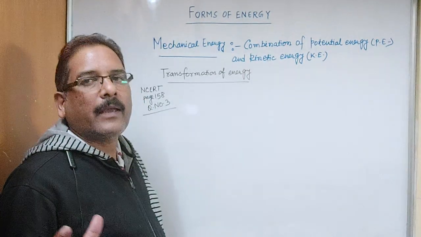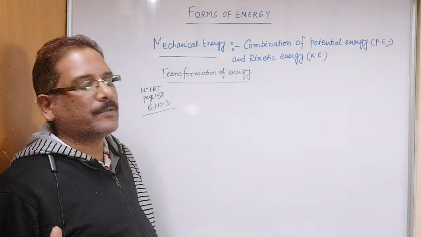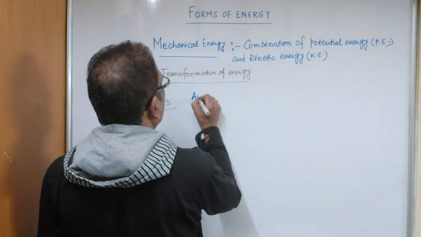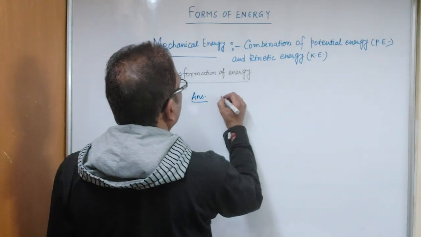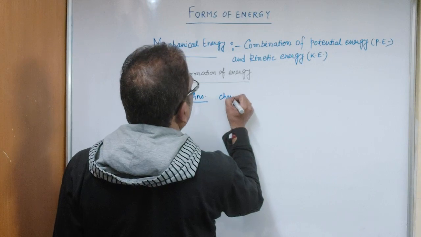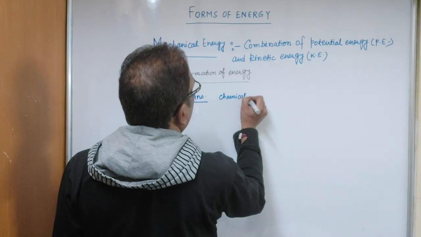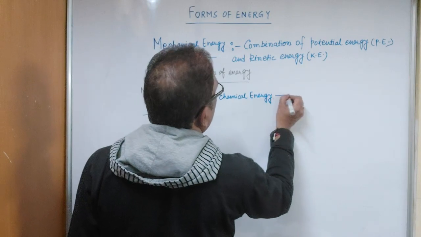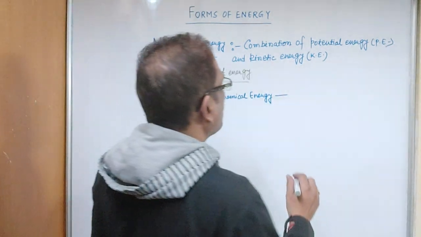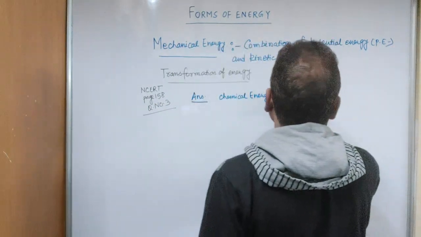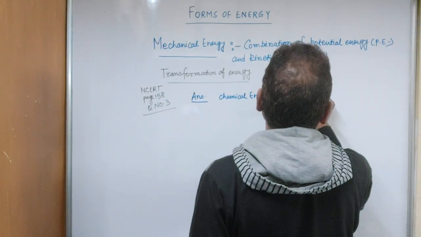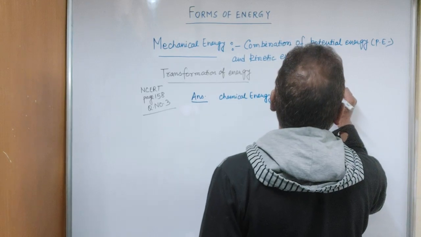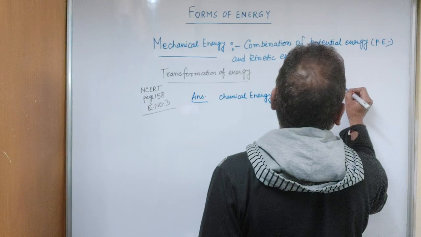In a battery, as we know, chemicals are there. So in the answer we will write: the chemical energy of the battery is transferred into electrical energy. This chemical energy is converted into electrical energy.